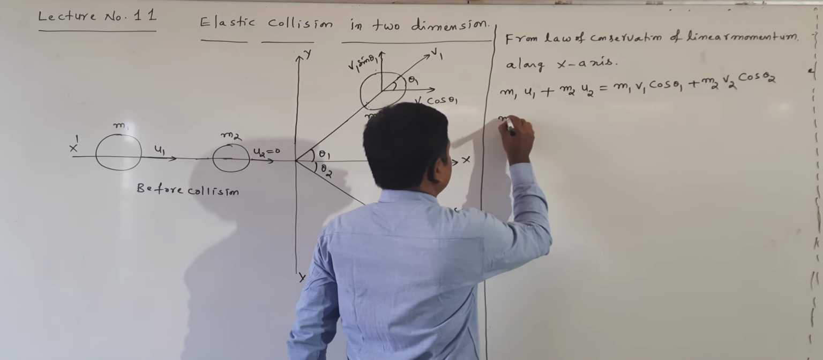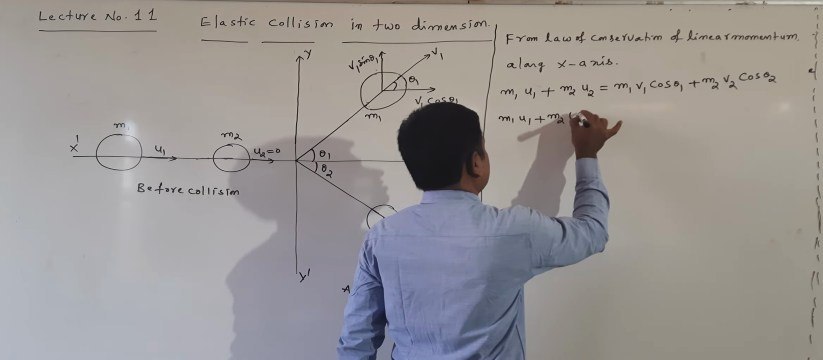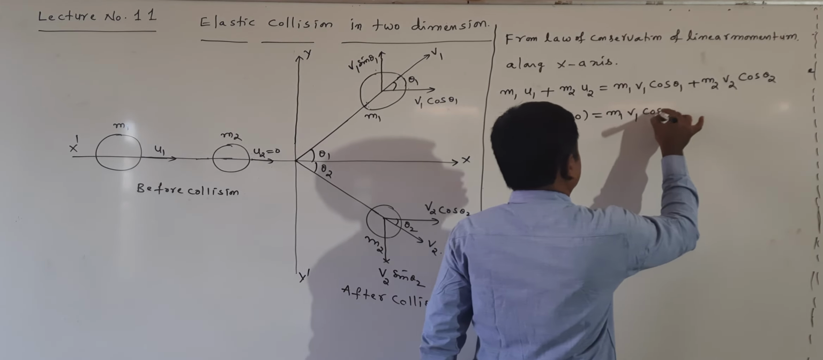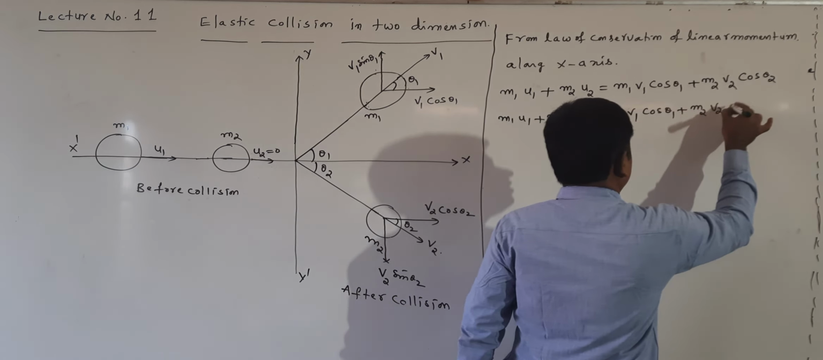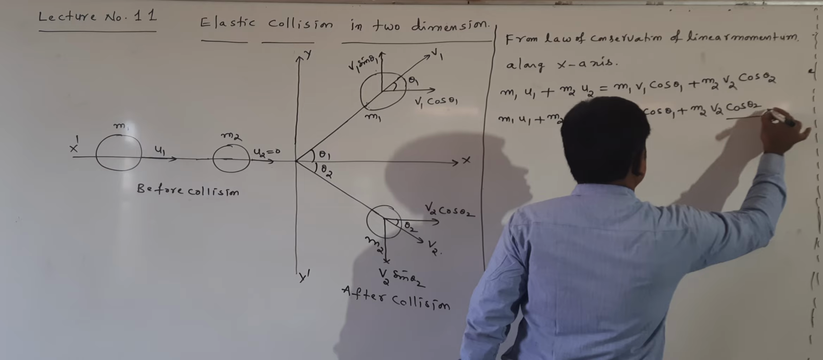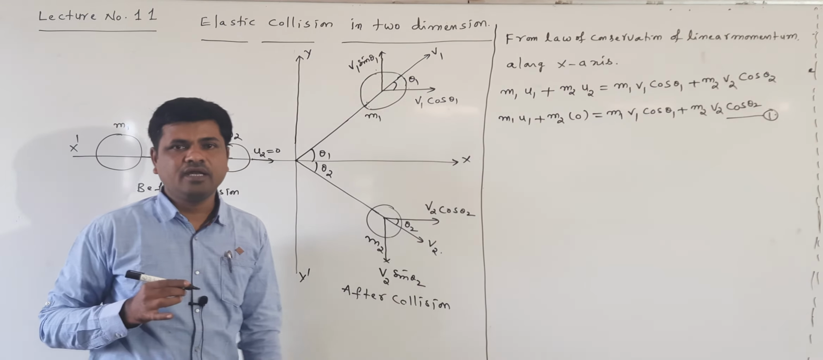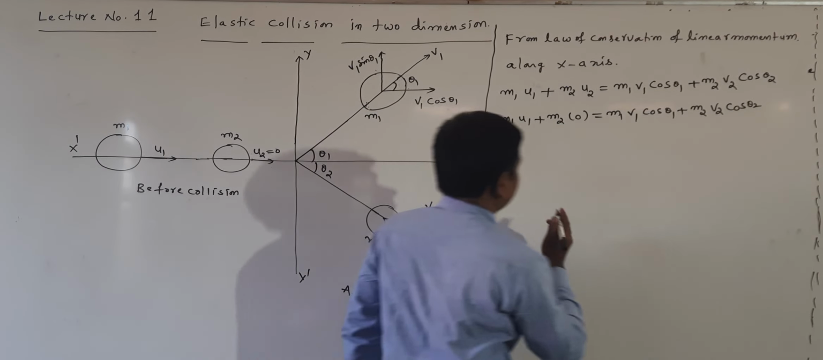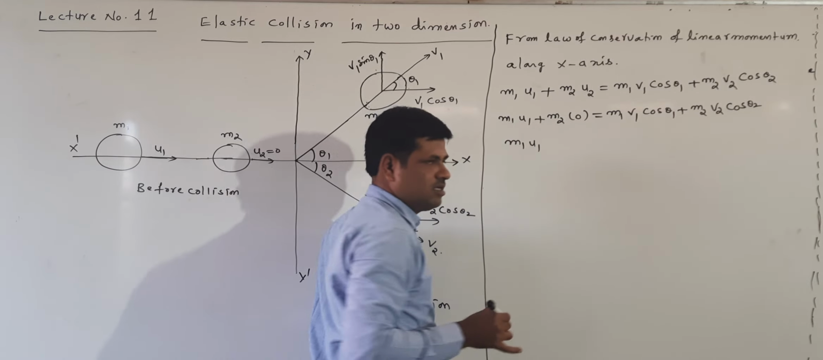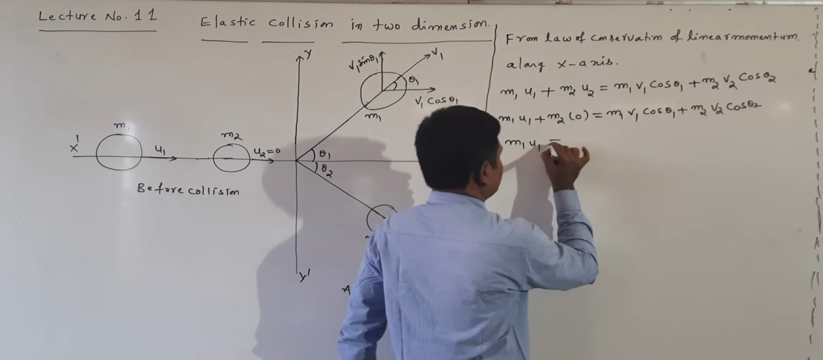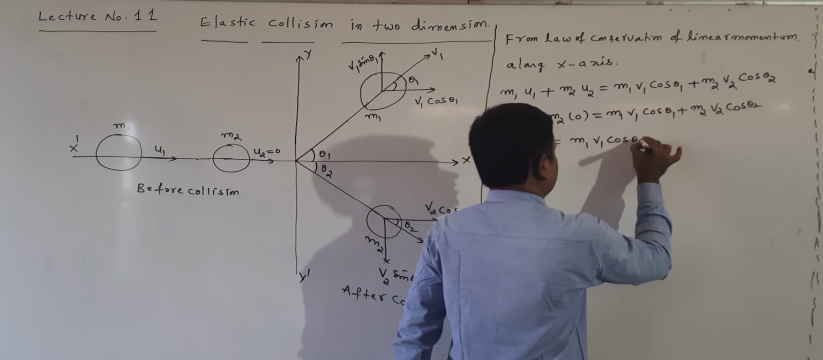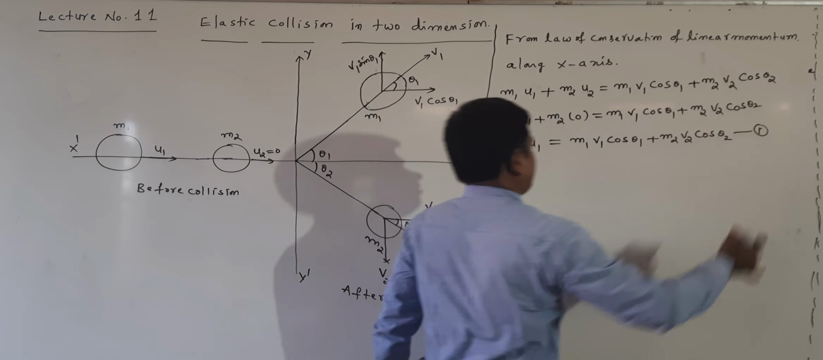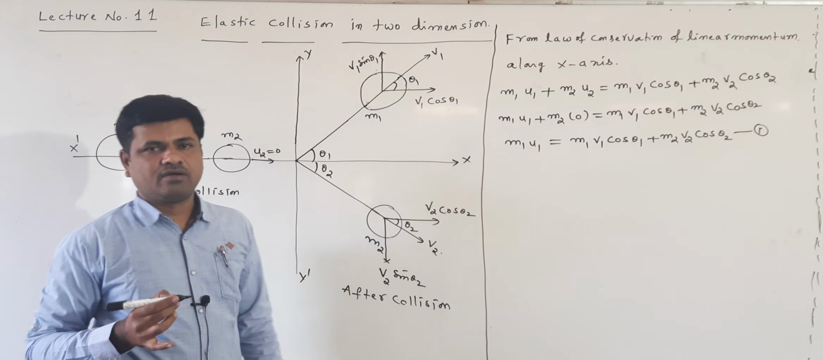Now this can be written as m1 u1 plus m2 into 0, since u2 is 0, is equal to m1 v1 cos theta 1 plus m2 v2 cos theta 2. This is given as equation number 1. Clear? Now, in equation 1, m2 u2 is 0, so we are getting m1 u1 is equal to m1 v1 cos theta 1 plus m2 v2 cos theta 2. Right, this is equation number 1.